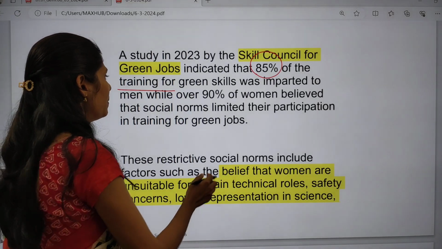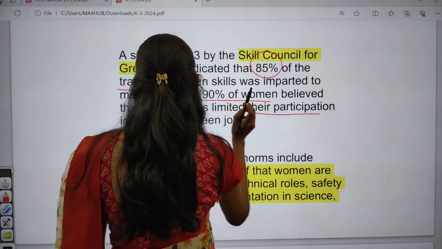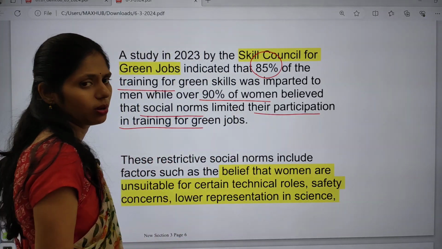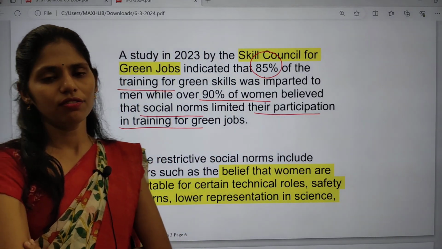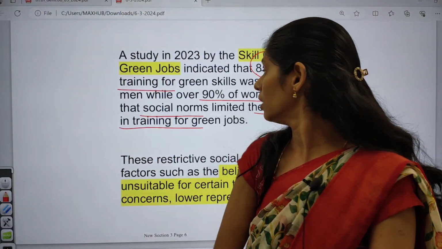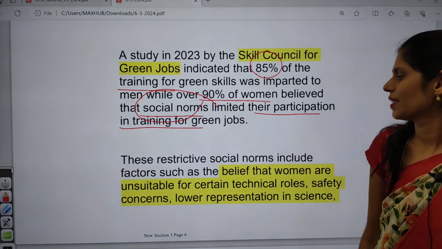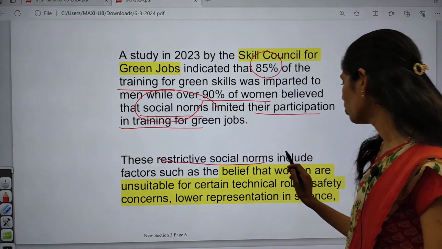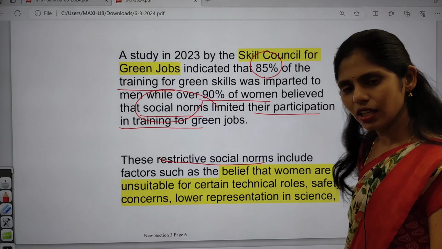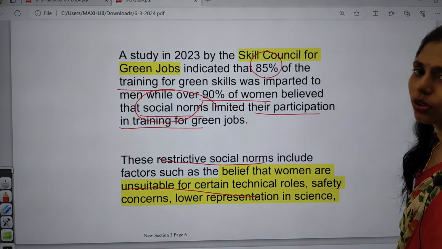Over 90% of women believe that social norms limited their participation in training for green jobs. So one factor which is not allowing women to come out here is social norms, so what society thinks. And these restrictive social norms carry a lot of belief that women are unsuitable for certain technical roles.